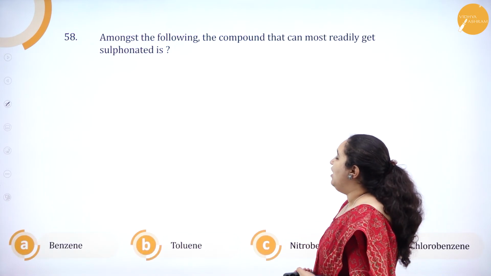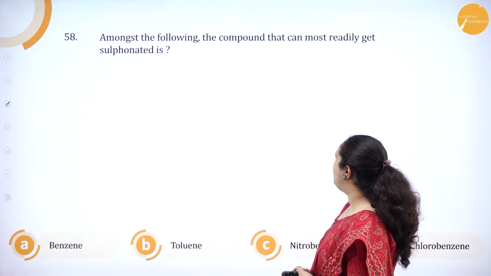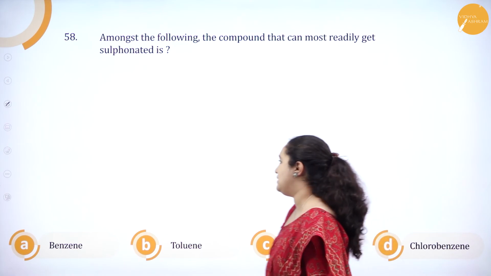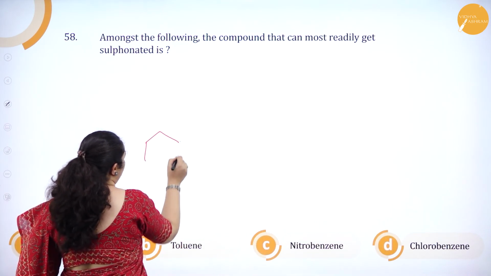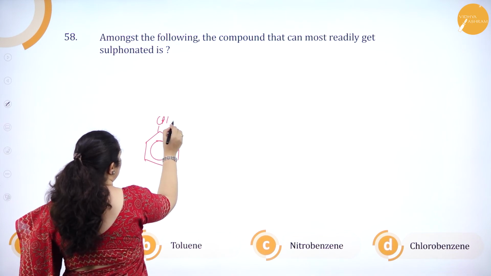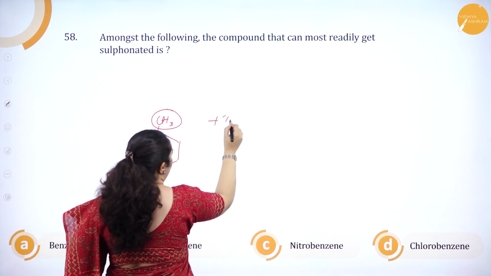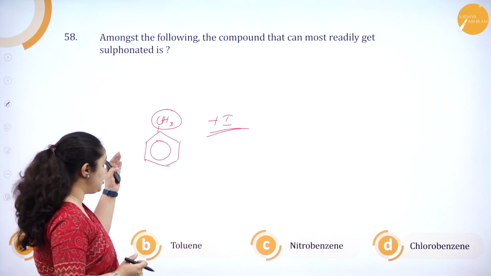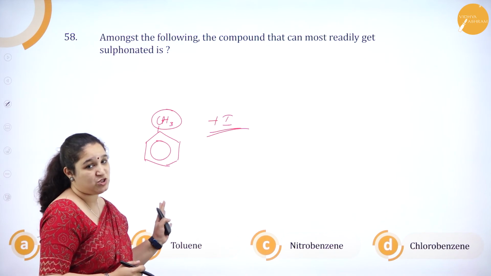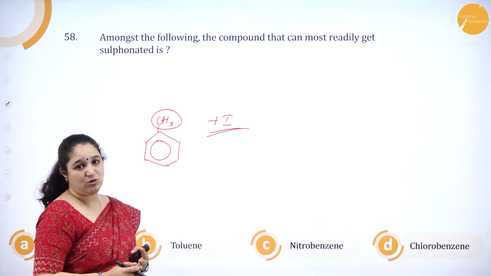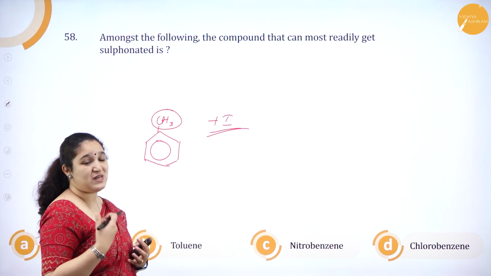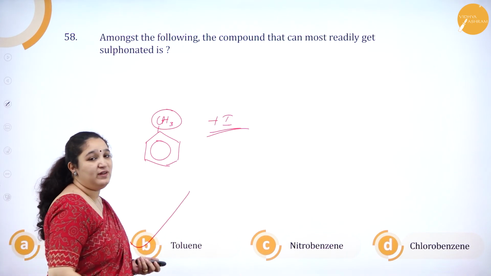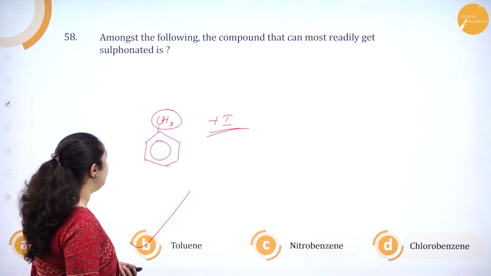Okay. 58th one. Amongst the following, the compound that is most readily sulfonated is benzene, toluene, nitrobenzene, chlorobenzene. See, among this, toluene, if you see, contains CH3 group, and here there is plus I effect. Because CH3 pushes the electron away from itself, it pushes to the benzene ring and sulfonation in the para position can happen. Benzene or nitrobenzene or chlorobenzene, if you see, they have electron withdrawing groups and sulfonation is difficult. Okay, compared to toluene, I am telling it's difficult. So, toluene is the correct answer. Okay, next question.